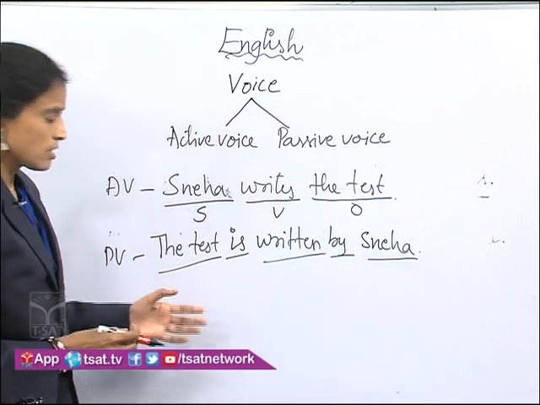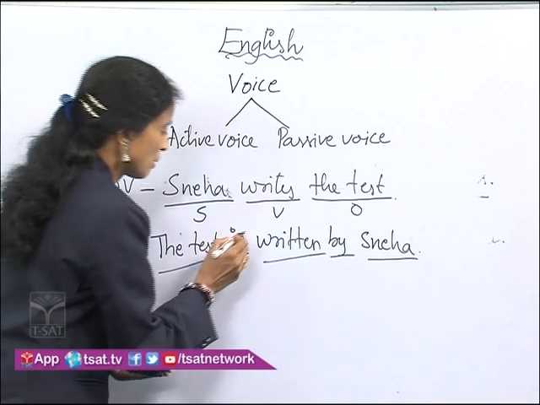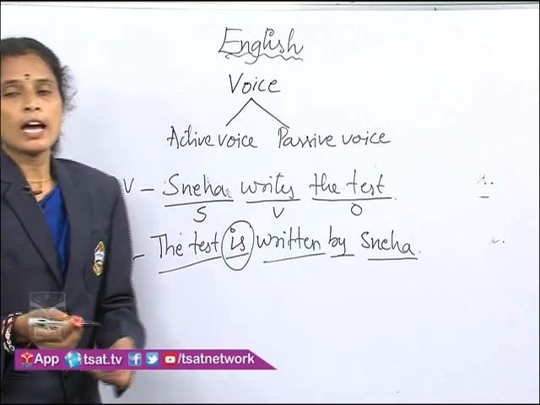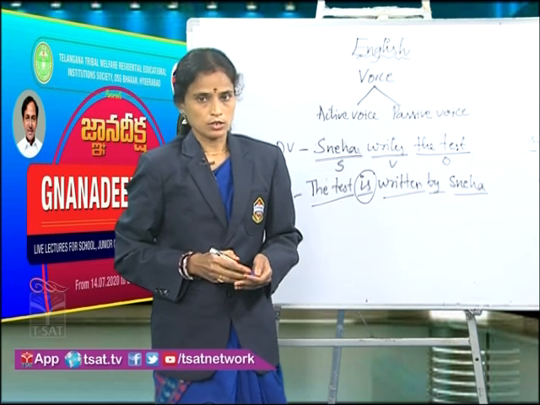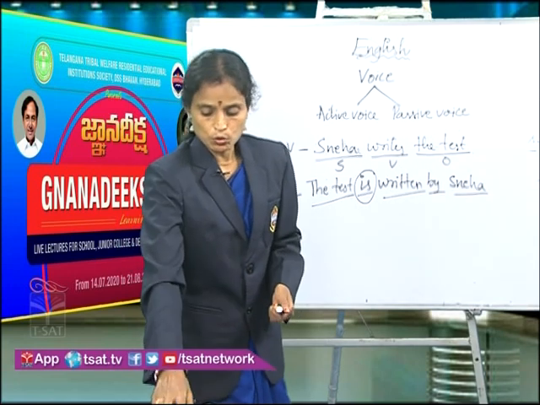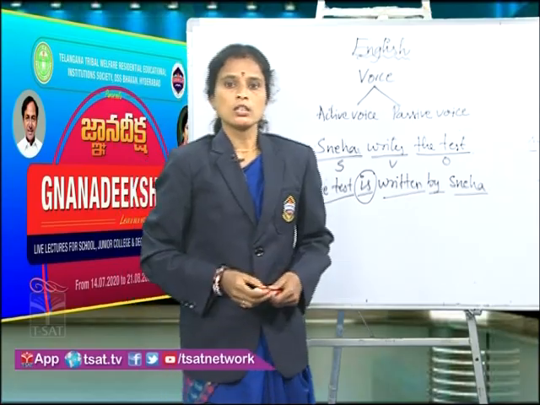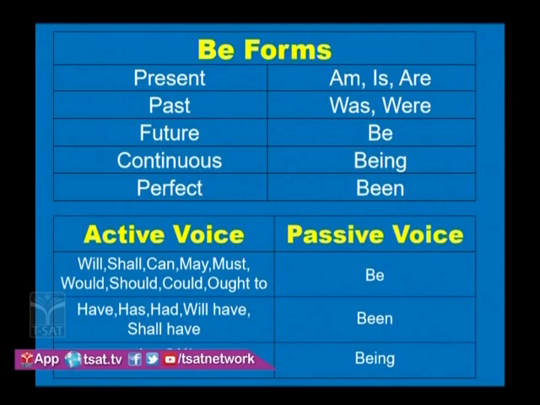Now let us discuss in detail about the be forms. As you know, we have 24 be forms in English. In voice, essentially, we use particular be forms. They are, the present be forms am, is, are, and the past be forms was, were, and the future be. For continuous, we use being, and for perfect, we use been. And along with that, in the active voice to passive voice, there are some changes to the modal auxiliaries as well. Let us have an example.